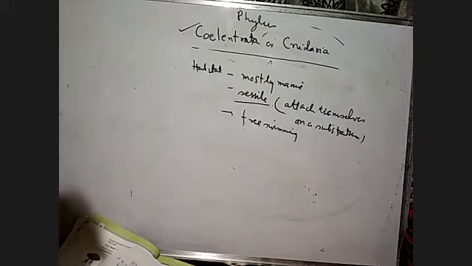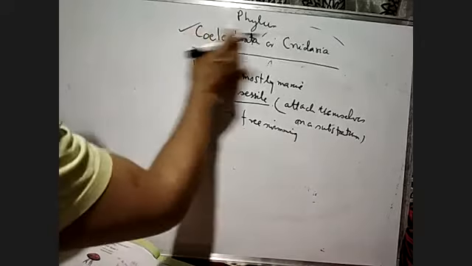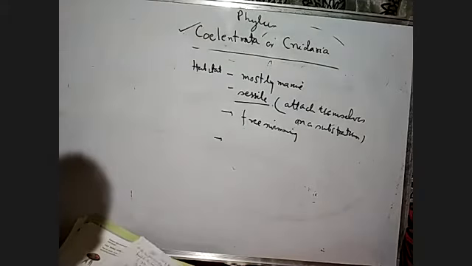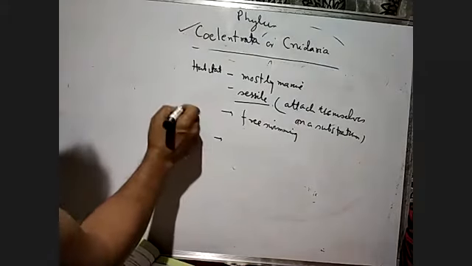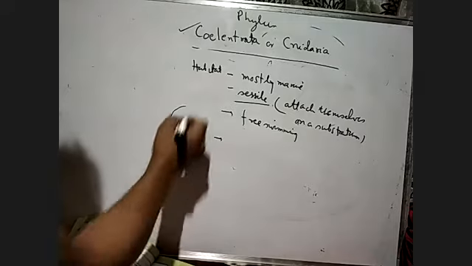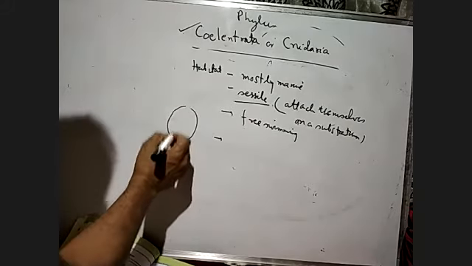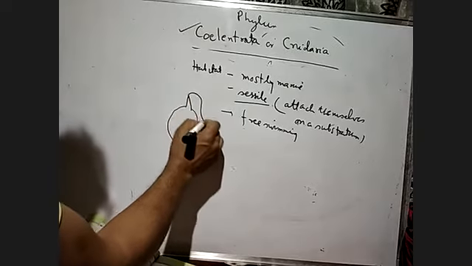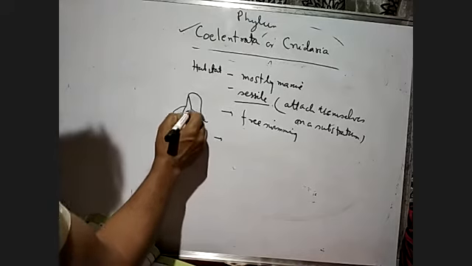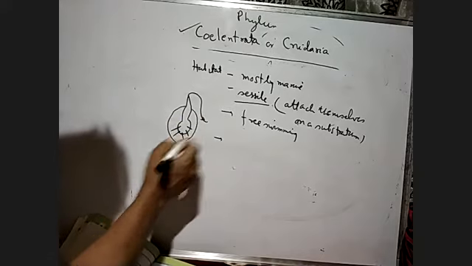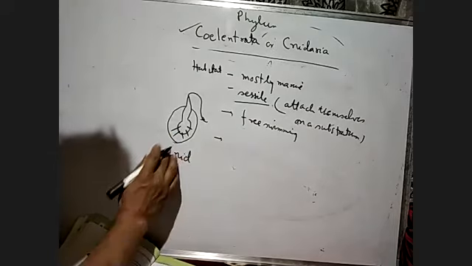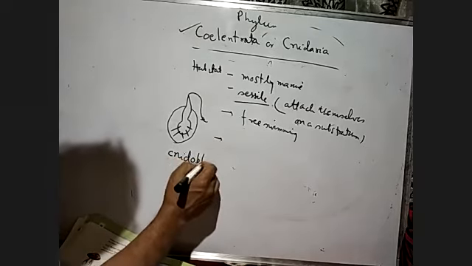The word Cnidaria has been derived from the cnidoblast. The animals have a cell called the cnidoblast.